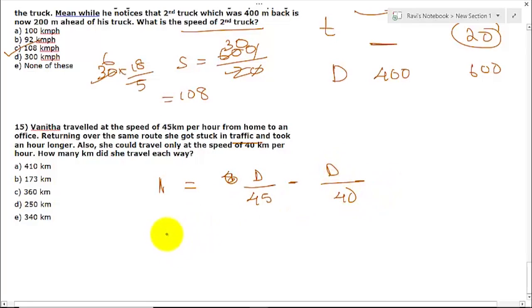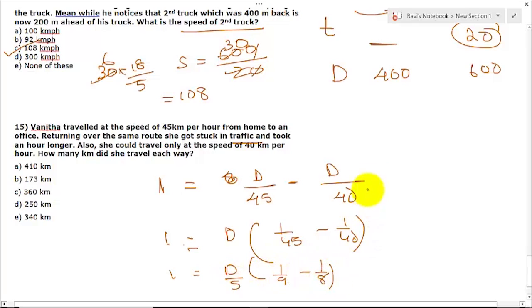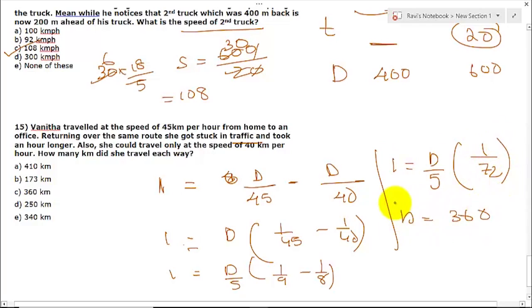We have to find the value of d. Let us take d common: d times 1 by 40 minus 1 by 45 is equal to 1. That is d by 5 times 1 by 8 minus 1 by 9, which is d by 5 times 1 by 72. So d will be 360. The value would be 360 kilometer.